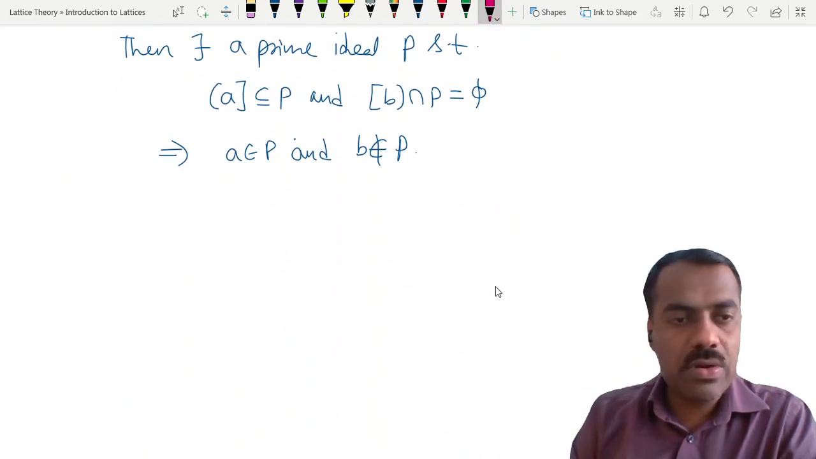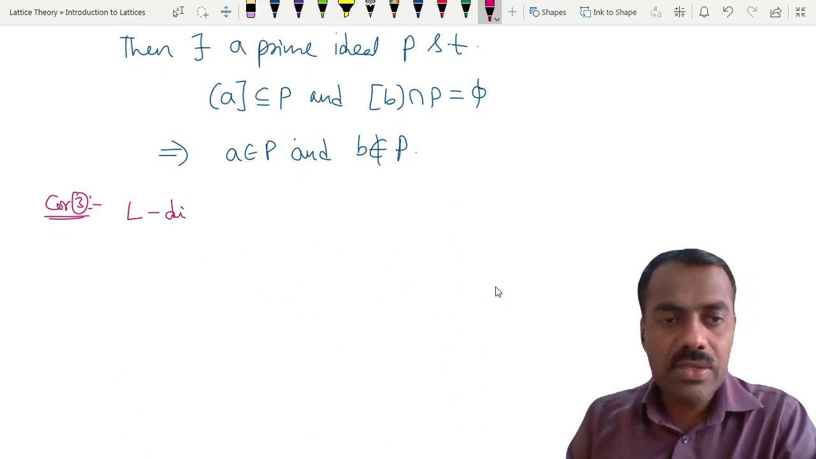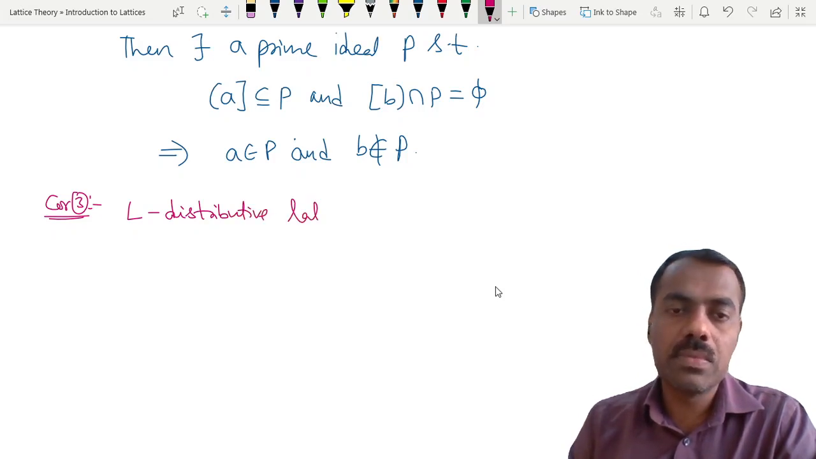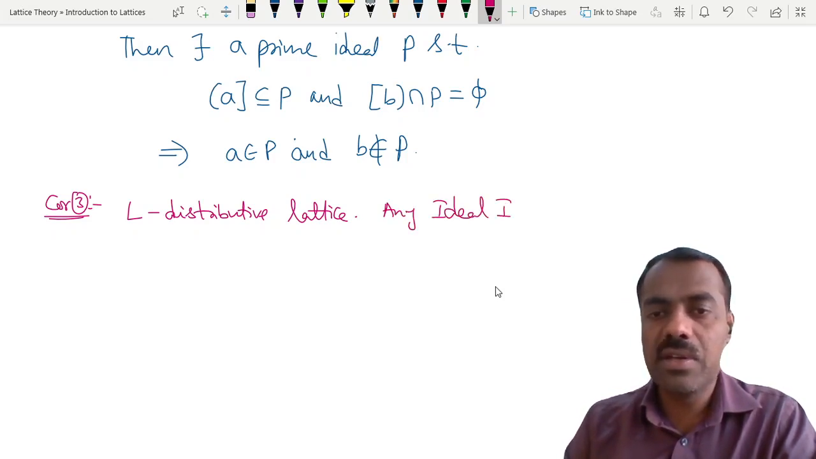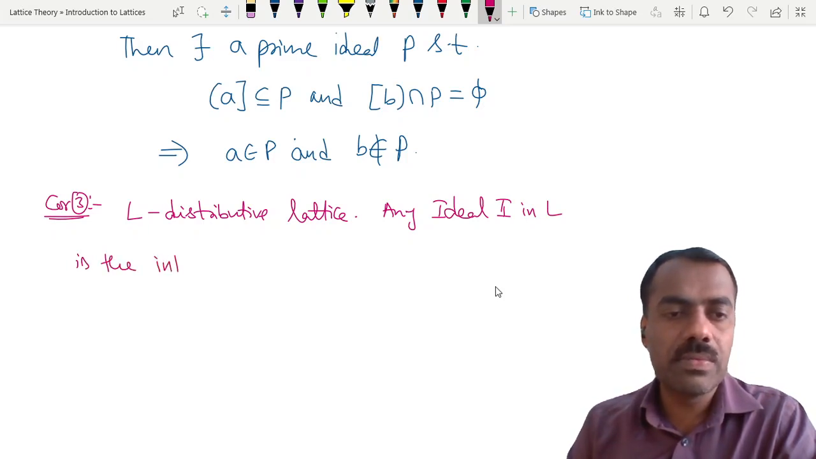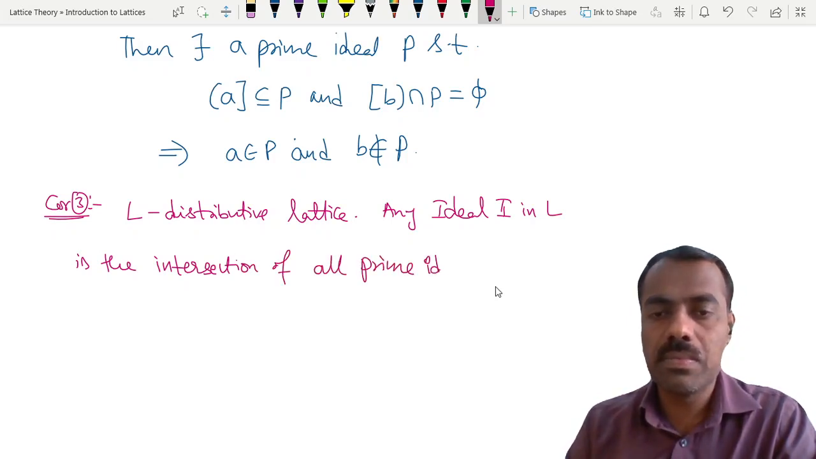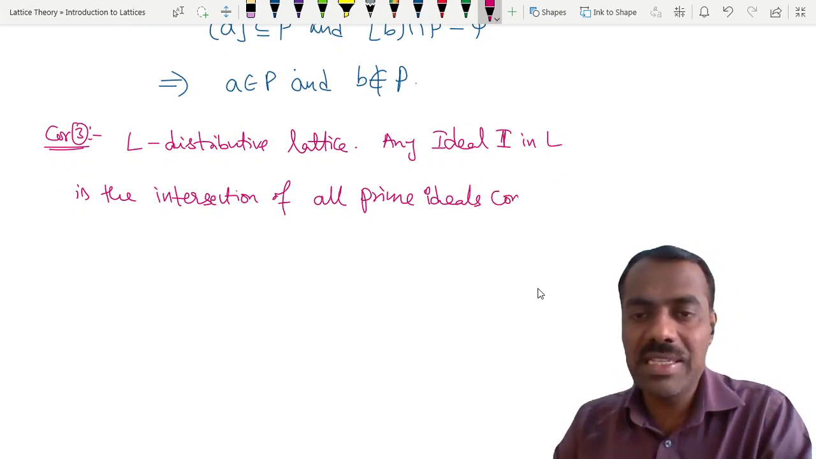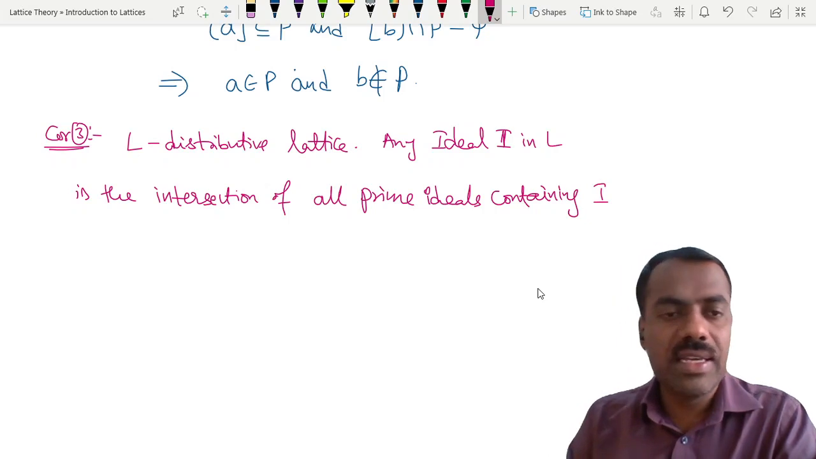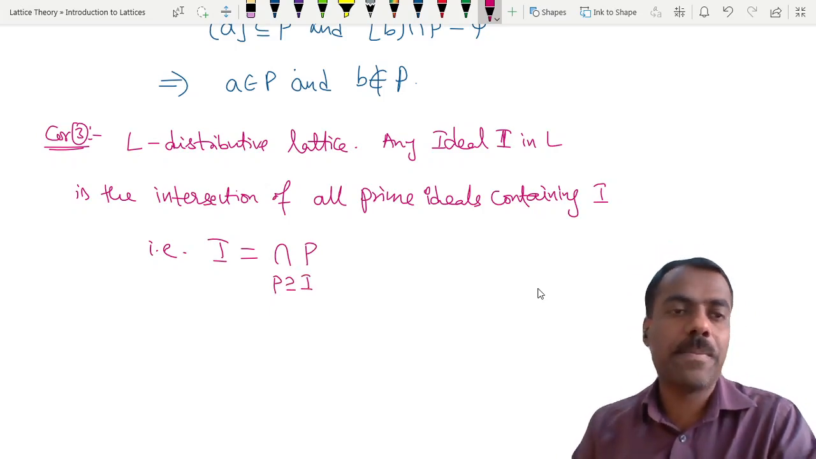Okay. So one more corollary we will prove, which says that if L is a distributive lattice, then any ideal I in L is the intersection of all prime ideals containing I. That is the same as saying that we want to prove that I is equal to the intersection of prime ideals P containing I. Is the statement clear?